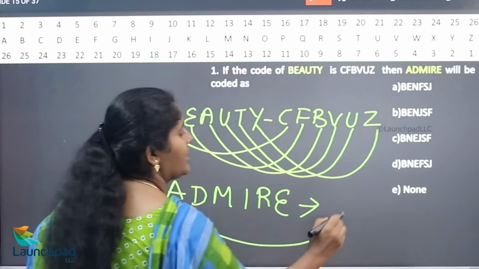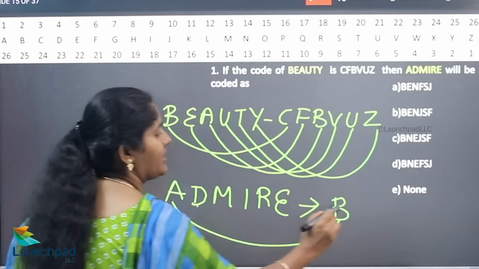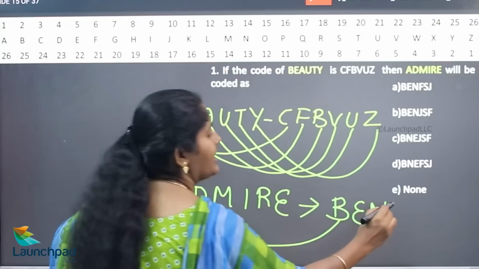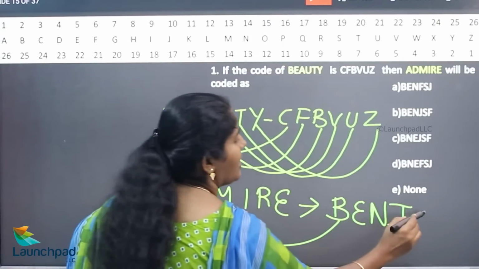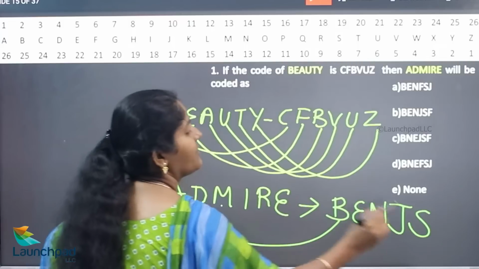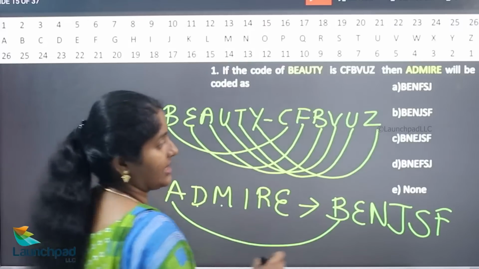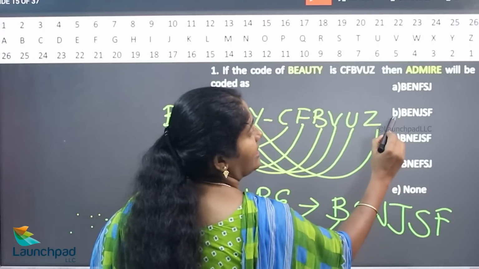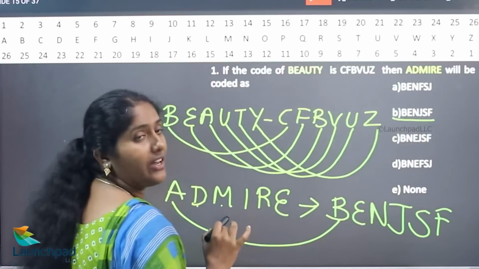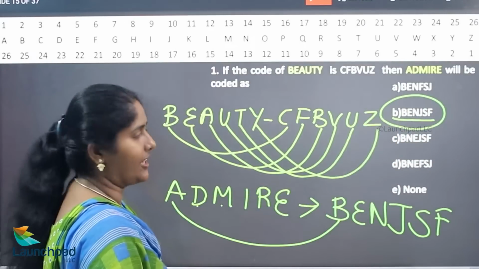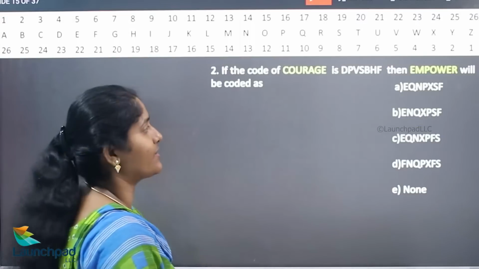the next letter of A is B, the next letter of D is E, the next letter of M is N, the next letter of I is J, the next letter of R is S, the next letter of E is F. B-E-N-J-S-F. Hence your answer is option B. Option B is the correct answer. We'll move on to your next question.